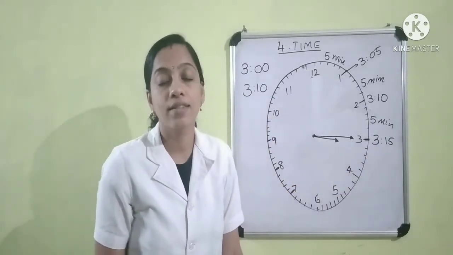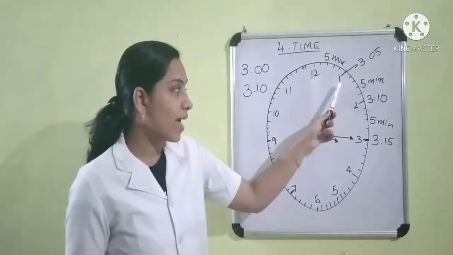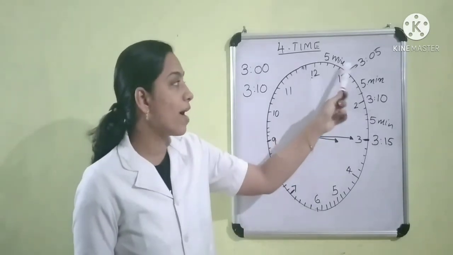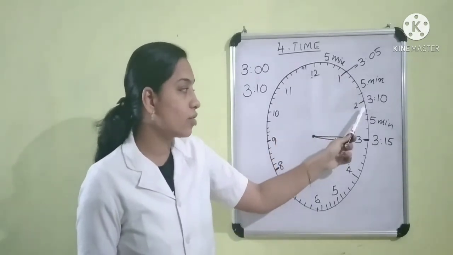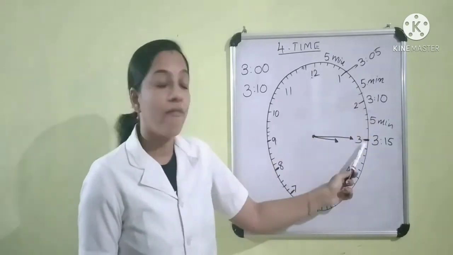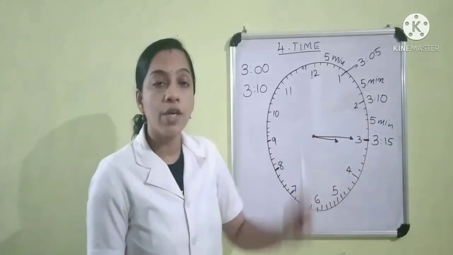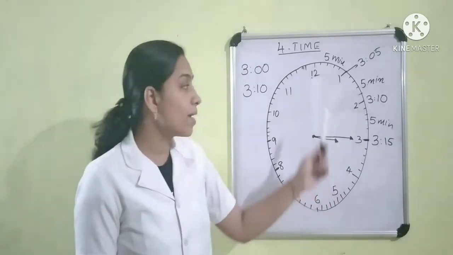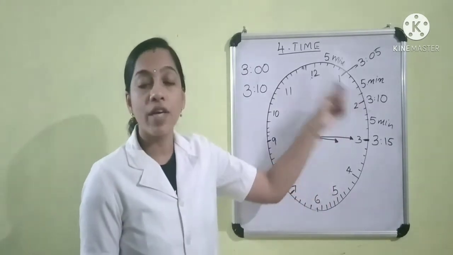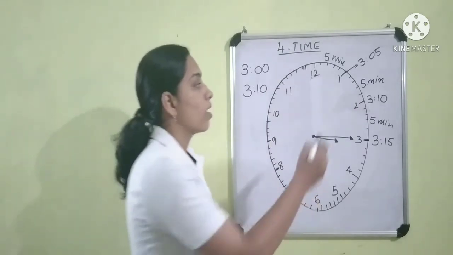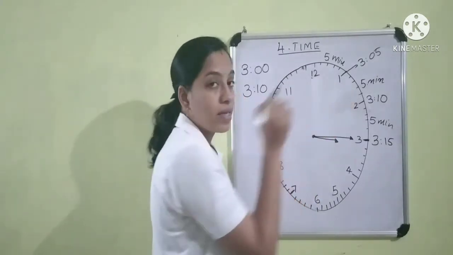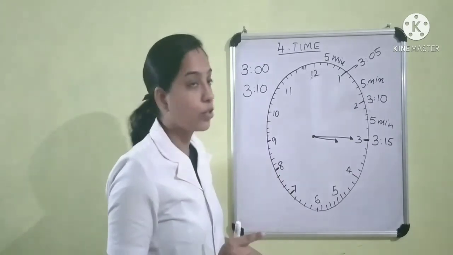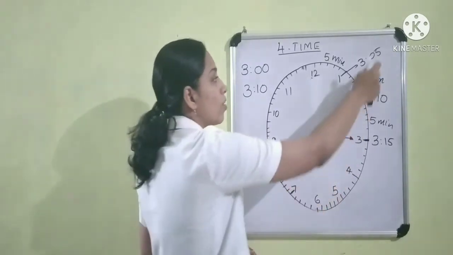Right, children? Children, when the minute hand is at 1, it means 5 minutes. When the minute hand is at 2, it means 10 minutes. When the minute hand is at 3, it means 15 minutes. Children, did you notice that when the number is multiplied by 5, we get the minutes? That is, when the minute hand is at 1, the number is 1. So 1 into 5 is equal to 5. So we get the minute 5.